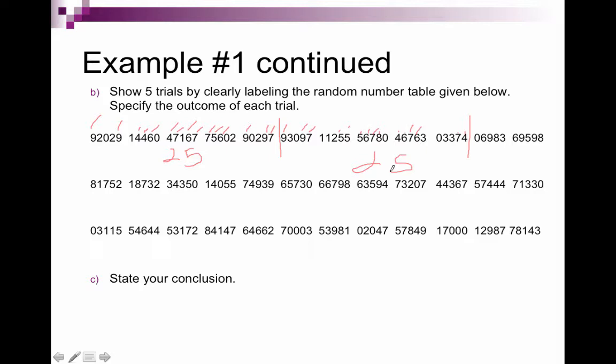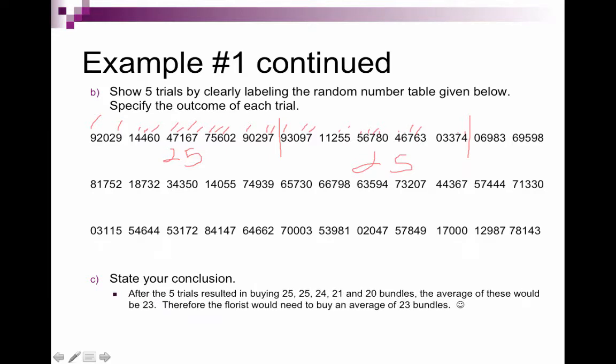Once you have all of your trials completed, we then will state our conclusion. So in this case, our conclusion is going to be, after the 5 trials resulted in buying 25, 25, 24, 21, and 20 bundles, the average of these is going to be 23. Therefore, the florist would need to buy an average of 23 bundles.